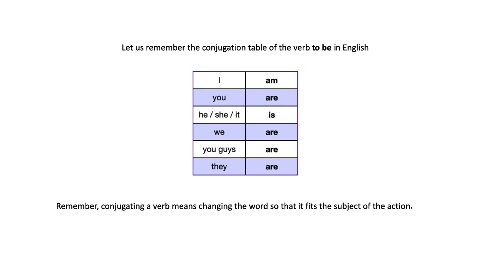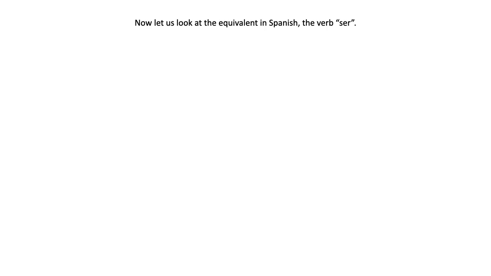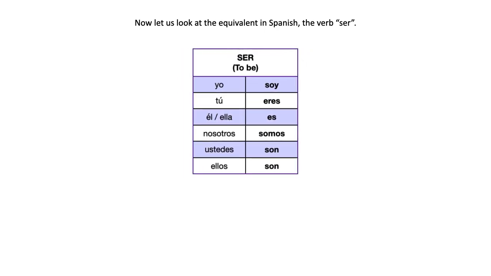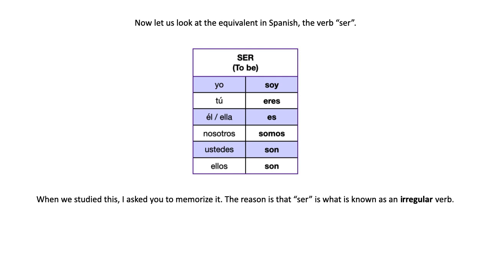And we said that in Spanish, verbs tend to change a lot more than they do in English, right? So let's look at the equivalent of to be in Spanish. Let's look again at the verb ser. It's right here. Yo soy, tú eres, él, ella es, nosotros somos, ustedes son, ellos son. I hope you remember that when we studied this, I asked you to memorize it. I hope also that you actually did, right?